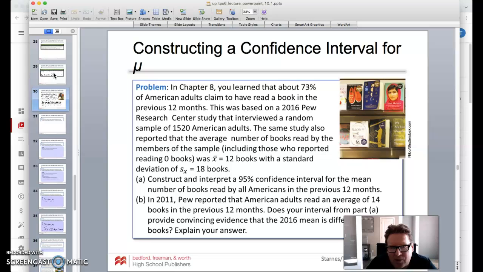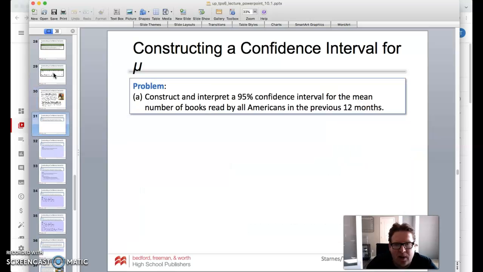The same study also reported that the average number of books read by the members of the sample, including those who reported reading 0 books, was 12, with a standard deviation of 18. So remember those. Jot them down if you need to. We're going to construct and interpret a 95% confidence interval for the mean number of books read by all Americans in the previous 12 months. And then we're going to get on to question B. We'll get to that in just a second. So let's go on and focus on this.